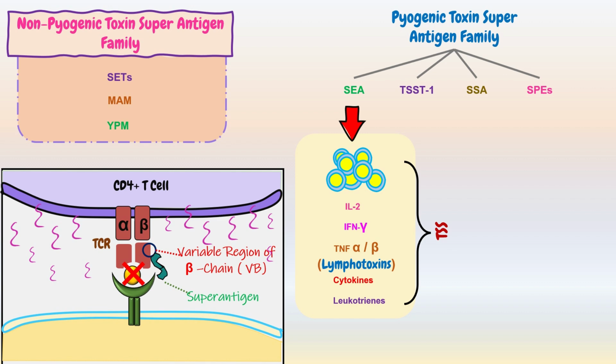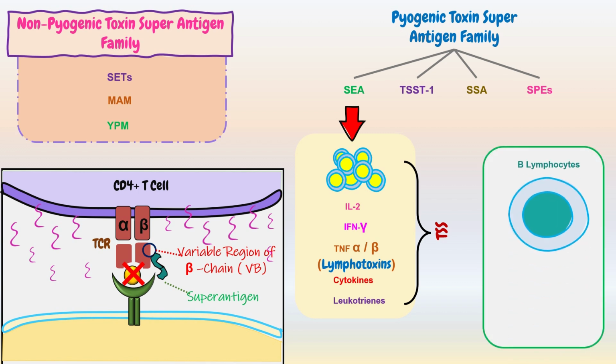nucleocapsid protein. There are a number of superantigens that are capable of stimulating a substantial proportion of B lymphocytes. For example, staphylococcal protein A reacts not only with the Fc gamma region of immunoglobulin G, but also with the 15 to 50% of antibodies that utilize the variable region of the heavy chain. The human immunodeficiency virus, or HIV, glycoprotein GP120, also reacts with immunoglobulins that utilize VH3 family members. This was all about superantigen stimulation.